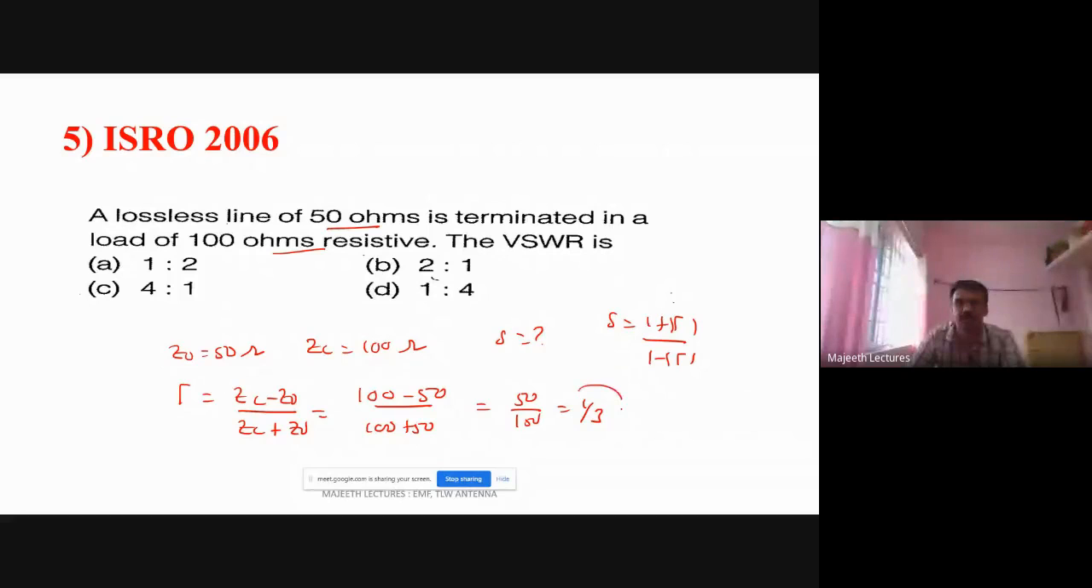You see, answer is less than 1. Gamma must be less than 1. Okay. S is equal to 1 plus gamma, 1 plus 1 by 3 divided by 1 minus 1 by 3. So it is 4 by 3. It is 2 by 3. 3 cancel. 4 by 2 is equal to 2 by 1. So the answer is 2 is to 1. Right? The ratio is VSWR is 2 is to 1.